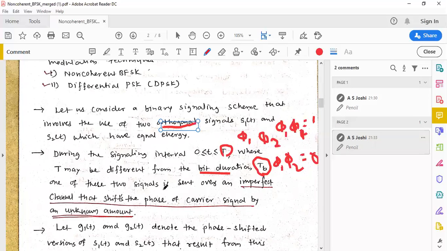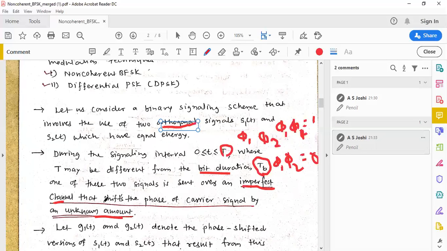So one of these two signals is sent over an imperfect channel that shifts the phase of the carrier signal by an unknown amount. As you know, the channel carrying the signal always acts as a low pass filter, and because of the imperfect channel, the phase of the carrier signal changes.